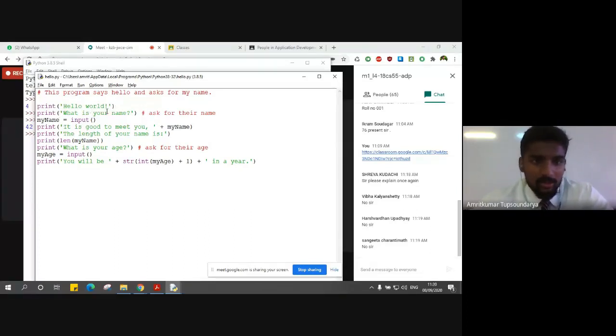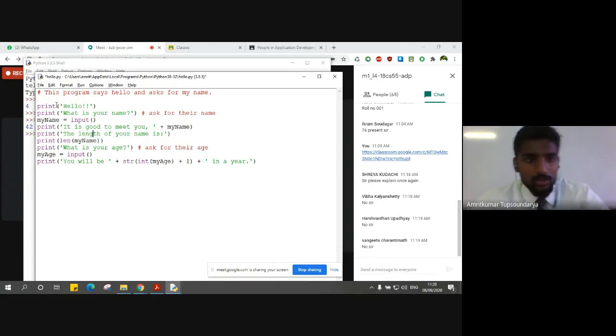So print hello world is what we are going to print to the user first. So we are just going to greet the user with hello, right? Then we are going to print what is your name, and once the user enters the name, it's stored in the variable called my name.